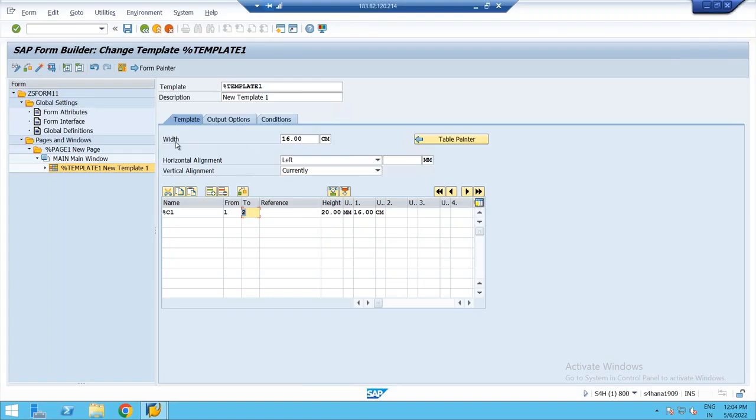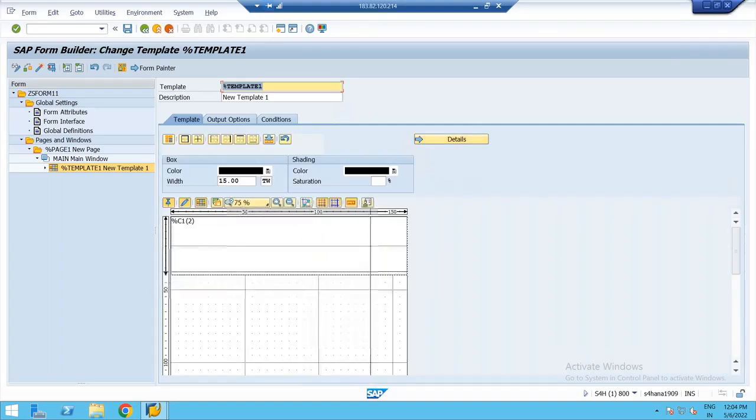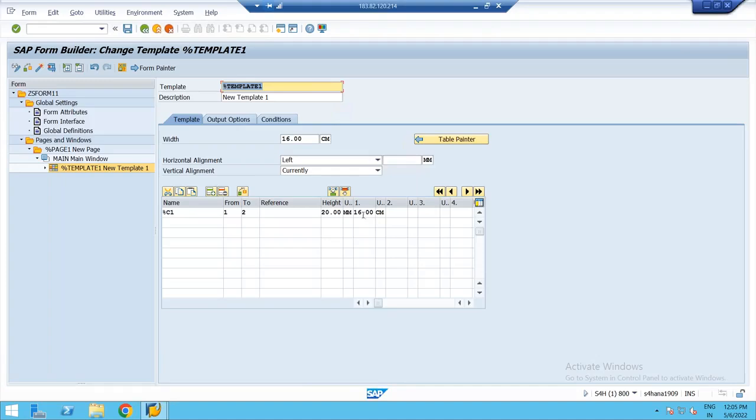What is the default width here? 16 centimeters. Let me break it into cells of 4 centimeters each. By default, we have only one cell, and we are dividing it into 2 rows. I give 1 to 2 here. In each cell, I'll give the width: 4 centimeters for the first cell, 4 centimeters for the second, the third, and the fourth. Total width is 16 centimeters. I gave 1 to 2, and I am giving 4 cells.